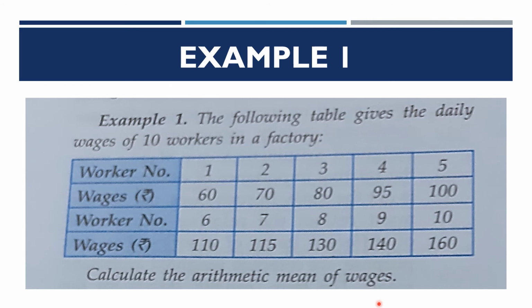We are moving on to example 1. I am reading out the question for you. The following table gives the daily wages of 10 workers in a factory. They have taken 10 workers and their wages. 1, 2, 3 represent the worker number and then the wages are given. Calculate the arithmetic mean of wages. Let's see how to calculate.